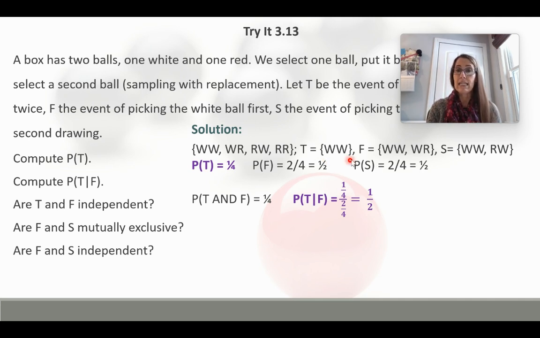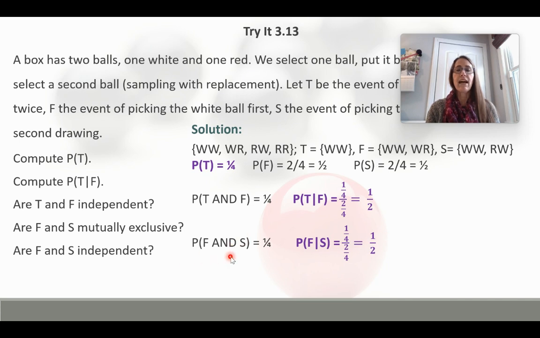If we look at T and we look at F, the only one they share is 1, so 1 out of 4. So our conditional, picking the white ball twice, given we picked the white ball first, is 1/4 over 2/4, okay? And if we do the math, remember, when you divide by a fraction, you flip it and you multiply by the reciprocal. So this ends up reducing to 1/2.